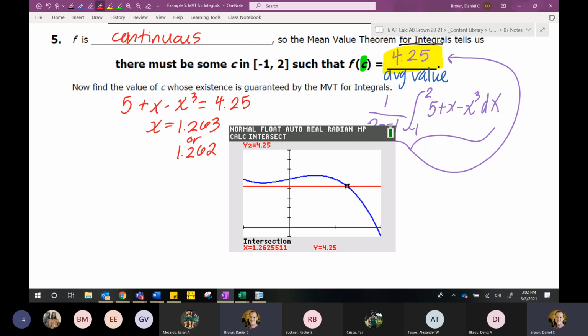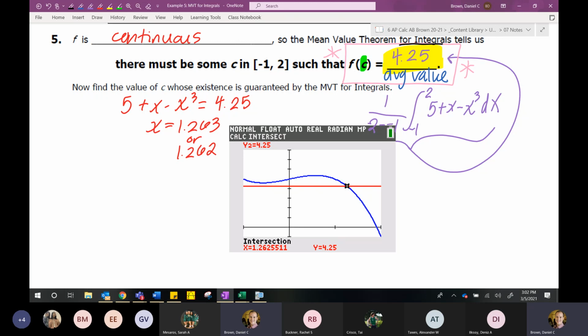So again, the big idea that I want you to get from that is, what is the equation you set up? If you're talking about the mean value theorem for integrals, the equation you're setting up is when the function is equal to its average value. If you don't get anything from that slide, that's what I want you to get from that slide. If it's the mean value theorem for derivatives, the equation is f prime is equal to the slope formula, or f prime is equal to the average rate of change.